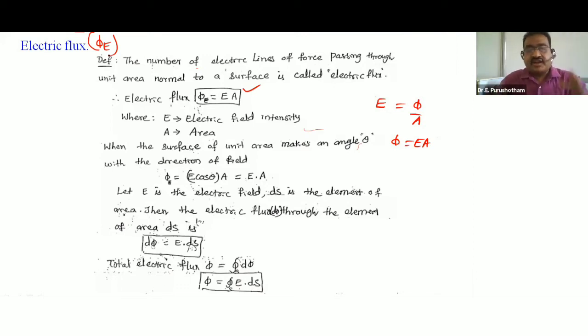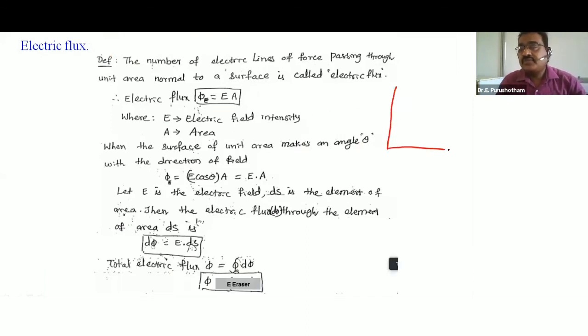Electric flux definition: the total number of electric lines of force passing through a certain area of the material is called electric flux. Electric flux is given by phi E is equal to E into A, where E is the electric field intensity and A is the area. For example, this is the x-axis, this is the y-axis, and the electric field E makes an angle theta.